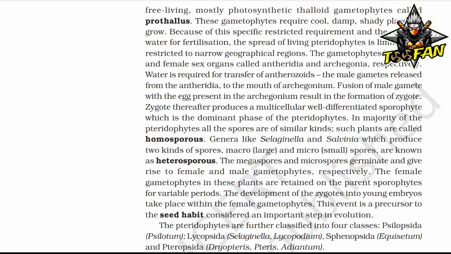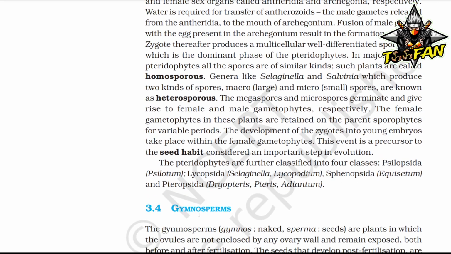The megaspores and the microspores germinate and give rise to female and male gametophytes respectively. The female gametophytes in these plants are retained on the parent sporophyte for a variable period. The development of the zygote into young embryos takes place within the female gametophyte. This event is a precursor to the seed habit, considered an important step in evolution. The pteridophytes are further classified into 4 classes: Psilopsida, Psilotum, Lycopsida, Selaginella, Lycopodium, Sphenopsida, Equisetum, and Pteropsida, Dryopteris, Pteris, Adiantum.